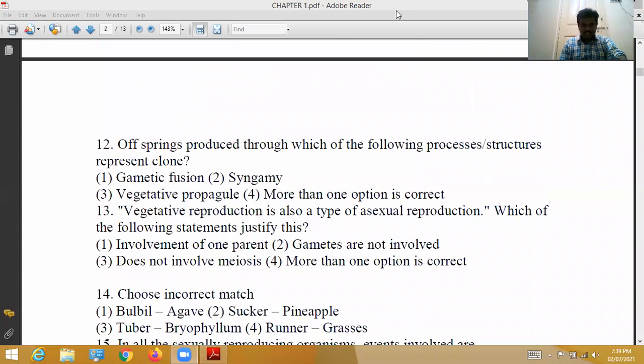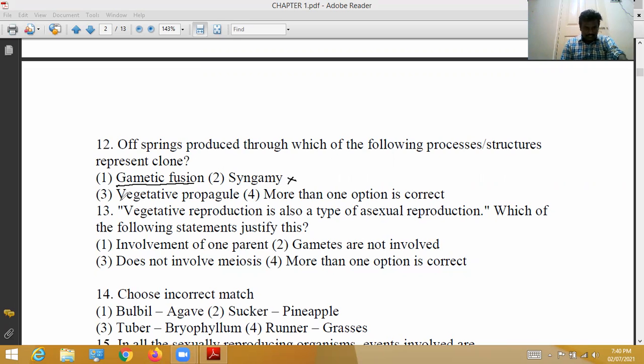Next, 12th question. Offsprings produced through which of the following processes or structures represent a clone? Gametic fusion: as a result of gametic fusion, offsprings are formed, but those are not clones. Syngamy, no. Vegetative propagule, yes.